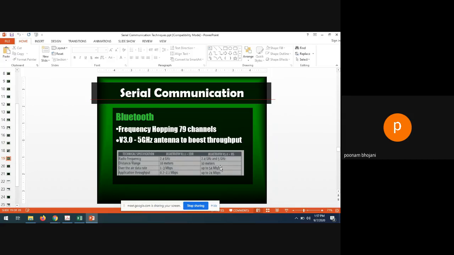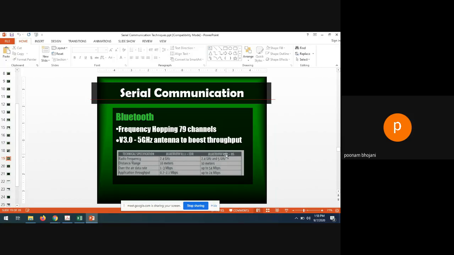So frequency, actually, in the Bluetooth, there are some versions also. You must know it, right? Version 2.1, version 3. So some different specifications are given for each version. In Bluetooth 2.1, what was the radio frequency supported? What is the distance it can support? Over the air data rate will be 1 to 3 Mbps. Application throughput will be 0.7 to 2.1 Mbps.